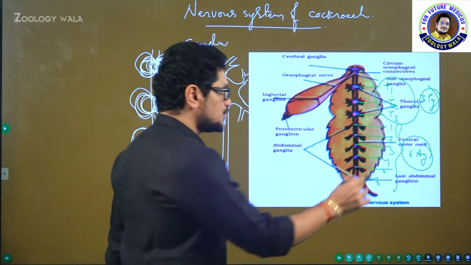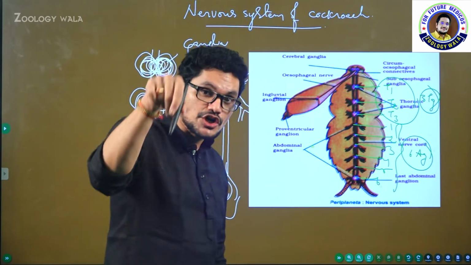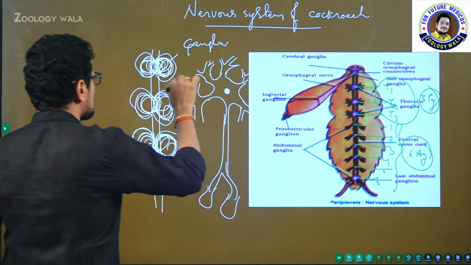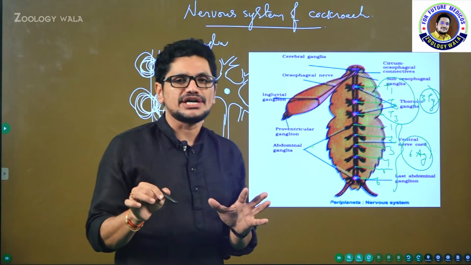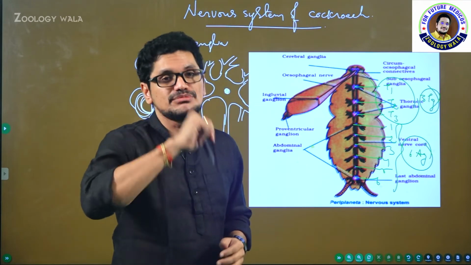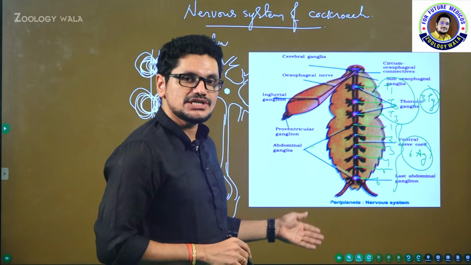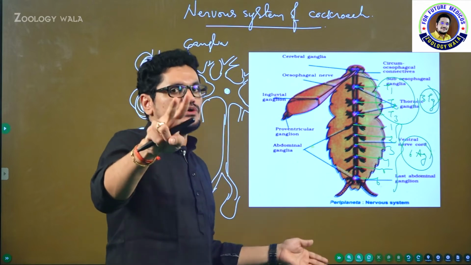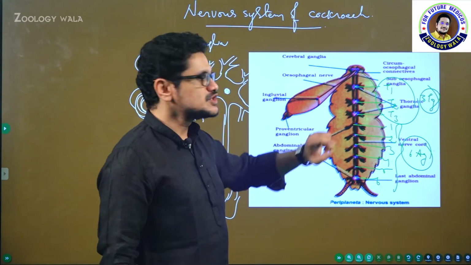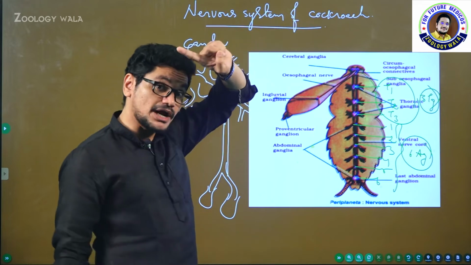So 2 nerve cords are present, that too on the ventral side. In case of chordates, there is some variation. It is present on the dorsal side and only one will be present. But in case of invertebrates like the cockroach, 2 nerve cords are present and present on the ventral side. Am I clear? Present on the ventral side. So brain is represented by supraesophageal ganglion.